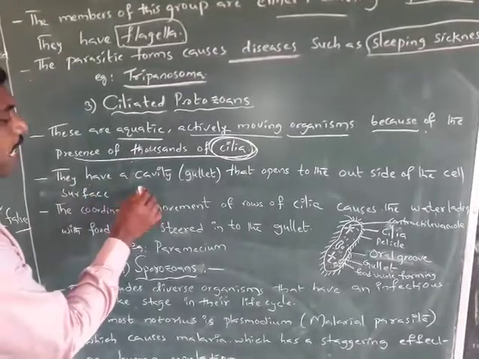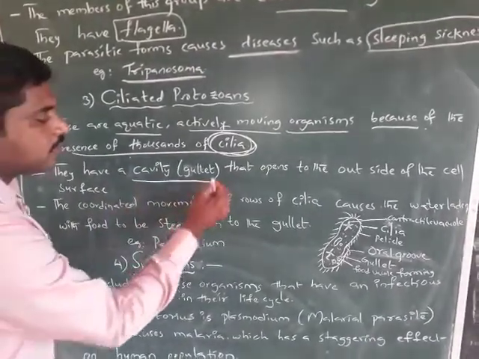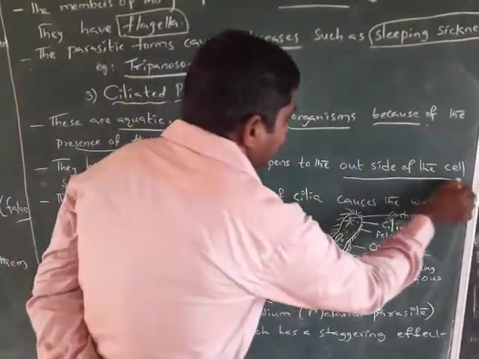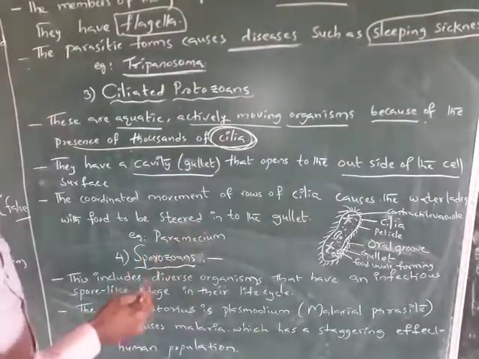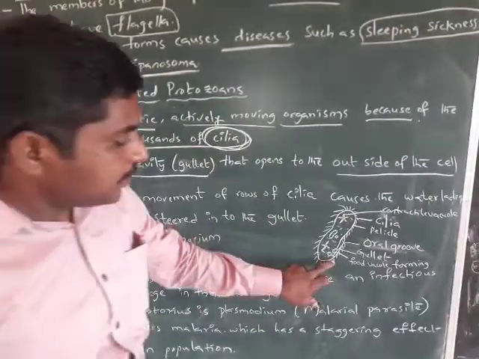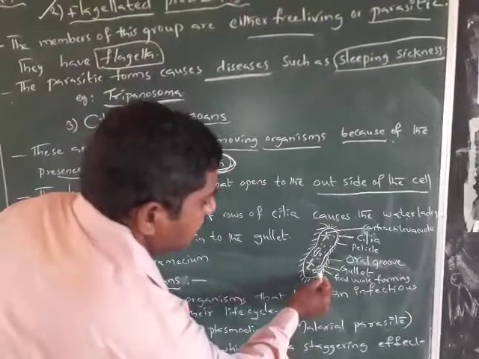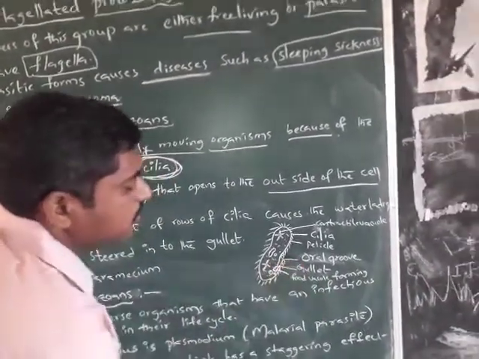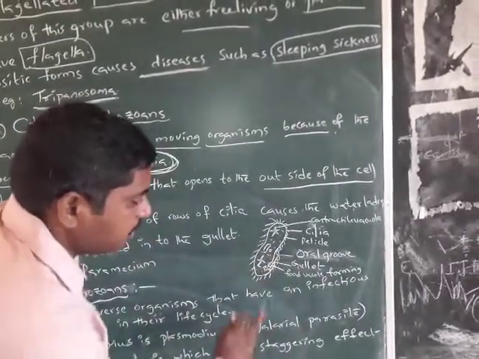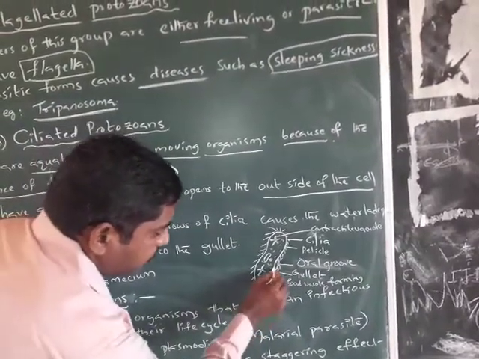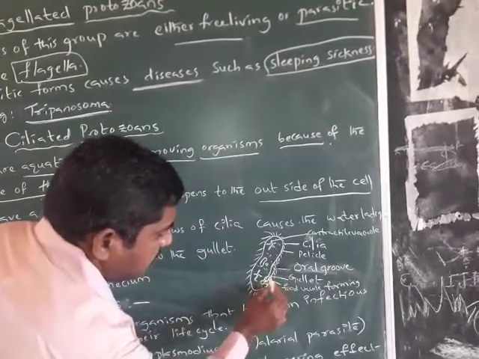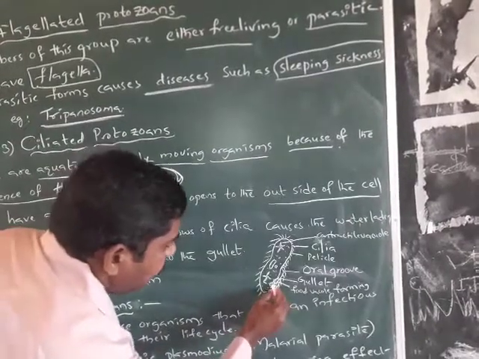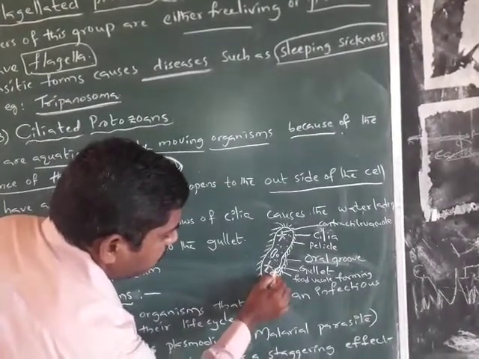These organisms have a cavity, also called the gullet, that opens to the outside of the cell surface. Here it forms the food vacuoles.